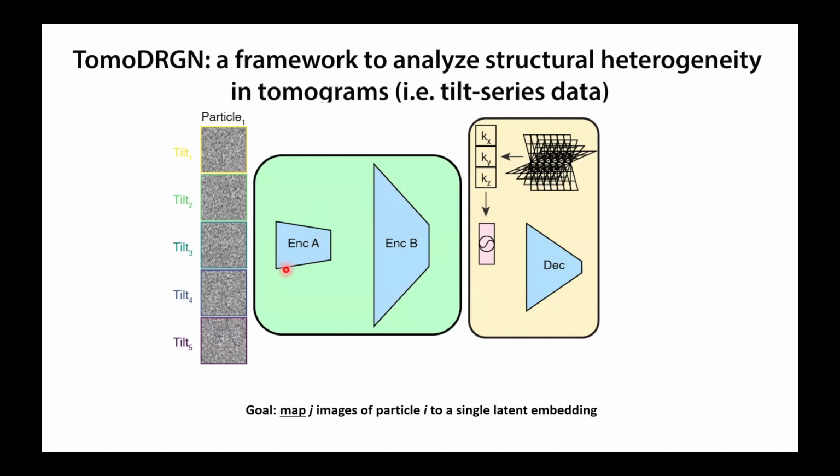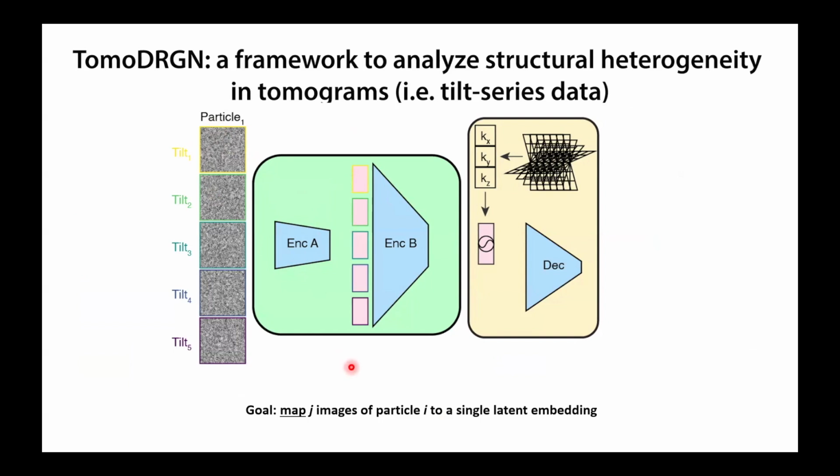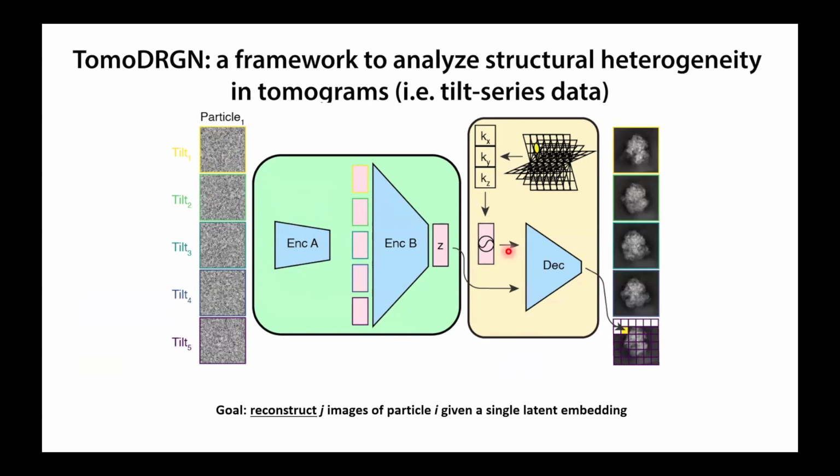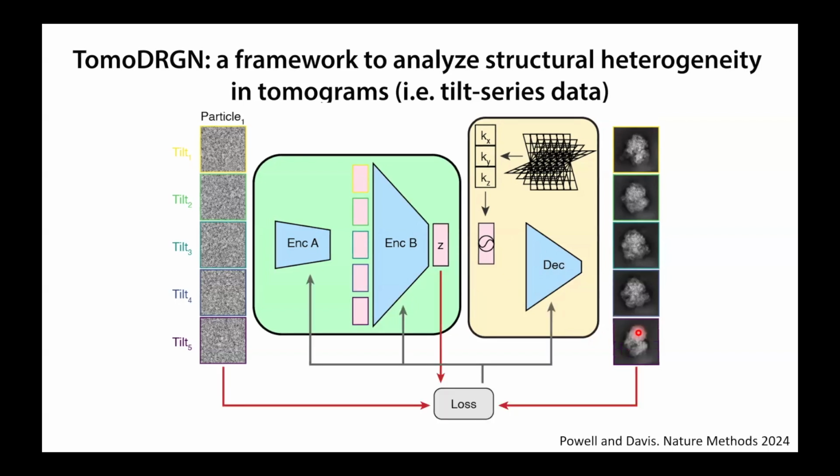Okay, so what Barrett did is he basically broke the encoder network into two separate networks. The first one he calls encoder A. He thinks about this as a feature extractor. So you're going to pass each one of your tilt images into encoder A, and it'll generate an intermediate encoding. These then get concatenated, passed to encoder B, and mapped to a single low-dimensional latent. And then we can pass that to the decoder network, plus this notion of position in the voxel array. And the decoder network actually looks very analogous to CryoDragon. It's going to reconstruct the individual images, the tilt images, pixel by pixel. And of course, we will then generate a loss function by comparing the generated images to the input tilt image.